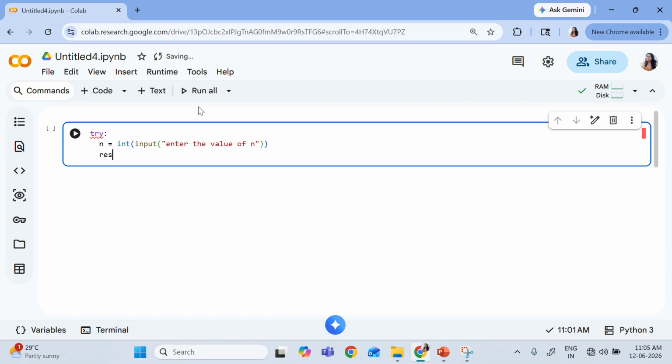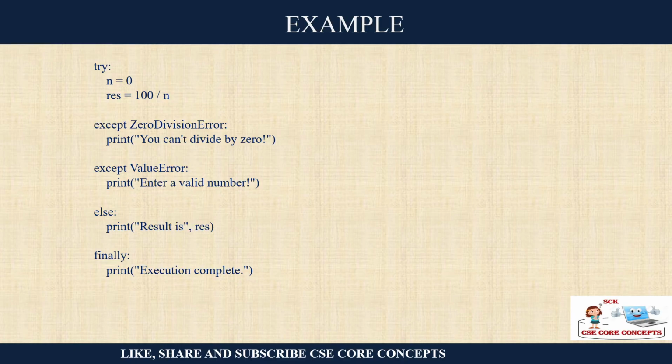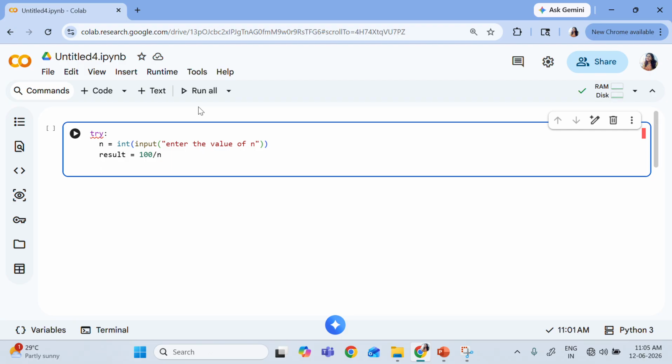Now I am writing result equals 100 divided by n. See what happens when you are taking input from the user. It is very likely the user may give 0 as a value, and in that case 100 divided by 0 will give you an error. Or the user may give a negative value, so you may have many types of conditions. Or I can write a letter also, so that will also be a problem.